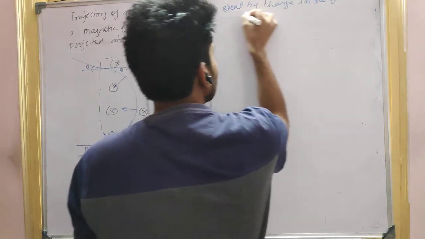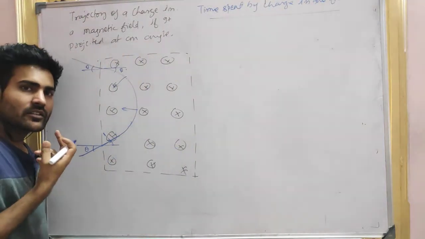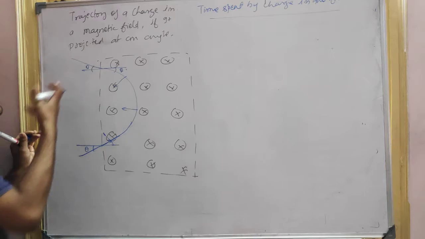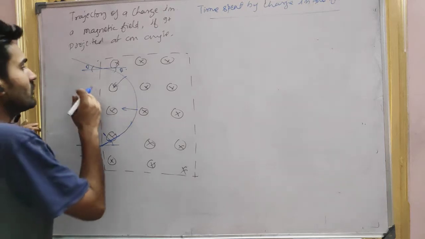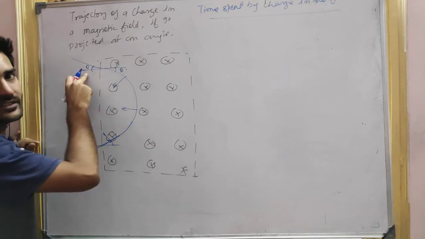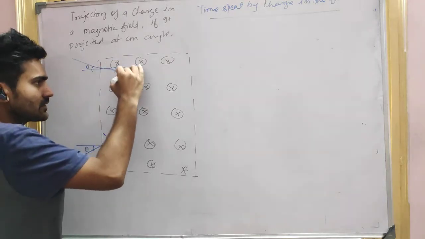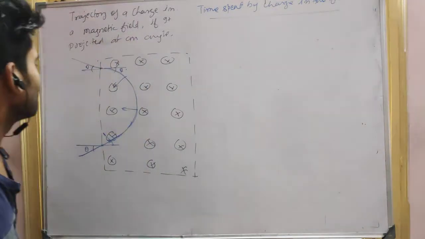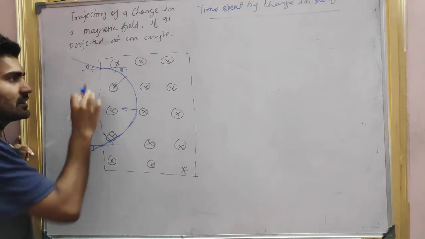Okay, guys. So, does it look like it is trying to complete a circle, but it's not able to complete the circle because the field is not here? If the field is also here, it can complete its full circle. So then what will happen? It will come out of the magnetic field with the same angle, let's say theta. So we have to find out this length. If we are able to find out this length, then we can find out the time spent in that particular region.